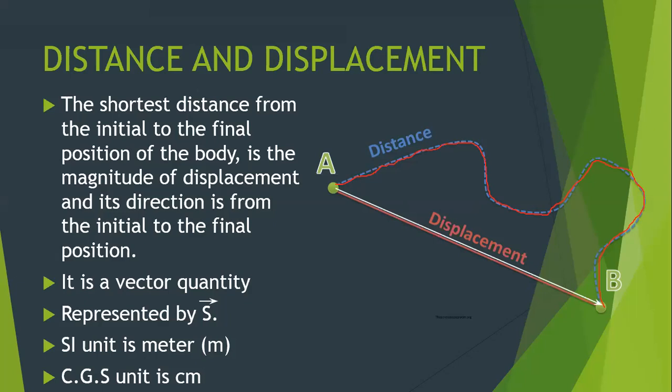The object has traveled through distance, but it is not necessary that it has traveled through displacement. Displacement is what we find by taking the shortest route from the initial to the final, and its direction is from initial to final.